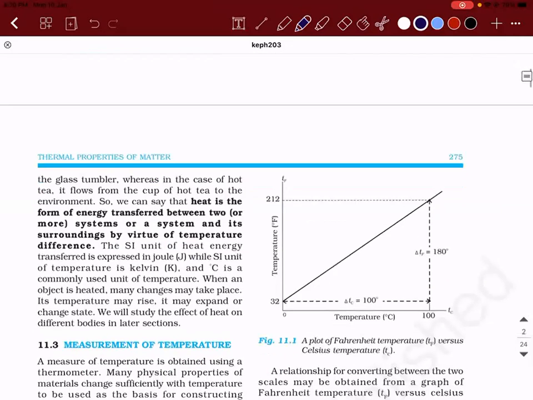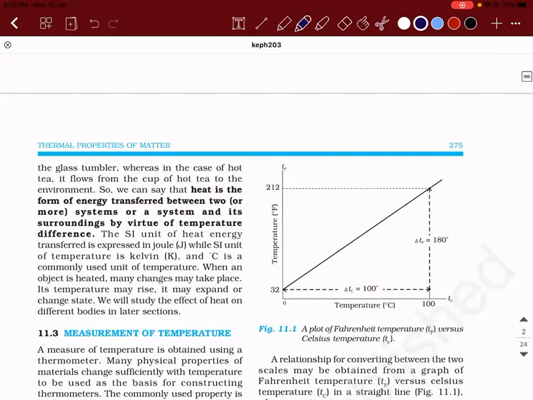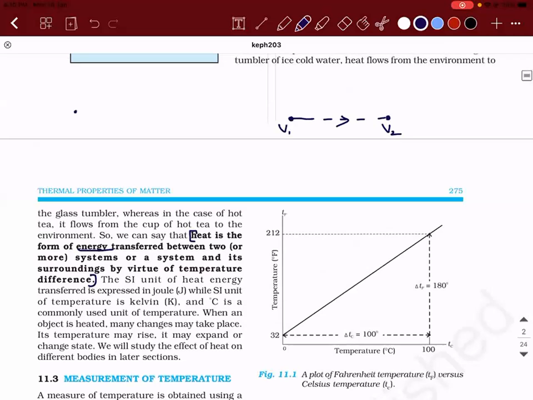Generally, when you talk about heat, what is heat? Heat is a form of energy which is transferred between two or more systems by virtue of temperature difference. You know what happens when there is a potential difference: the positive charges start moving from higher to lower potential. In a similar way, if there is a temperature difference T1, T2, and T1 is greater than T2, then heat will start flowing from the object with higher temperature to the one with lower temperature.